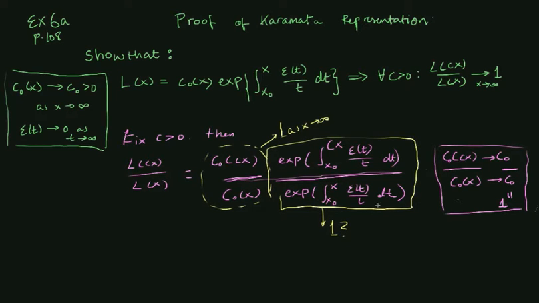So let's just call this thing star of x and try to write it up where we gather the terms with the exp. So star of x is equal to the exponential of this thing minus this thing, right? So we want to take the integral from x0 to Cx and subtract the integral from x0 to x.